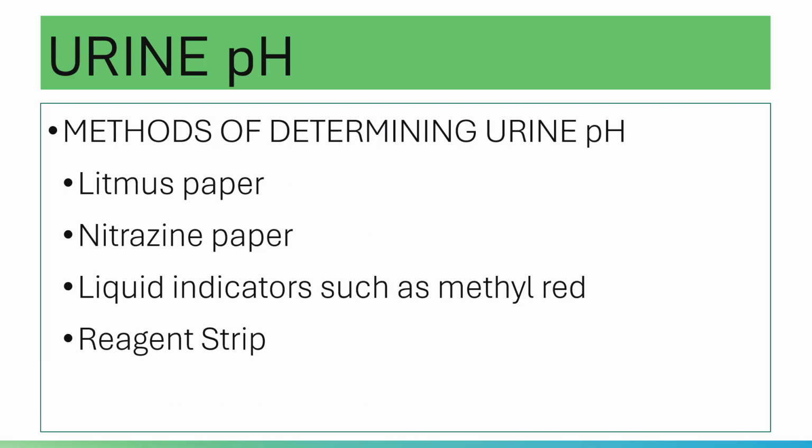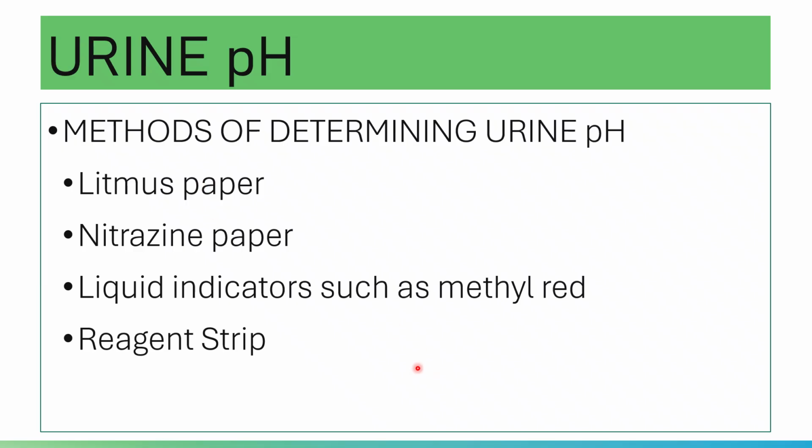Here, your methods of determining the urine pH: you have your litmus paper, use of nitrazine, liquid indicators such as methyl red. Of course, all of this, your reagent strip also, is based on the change in color.